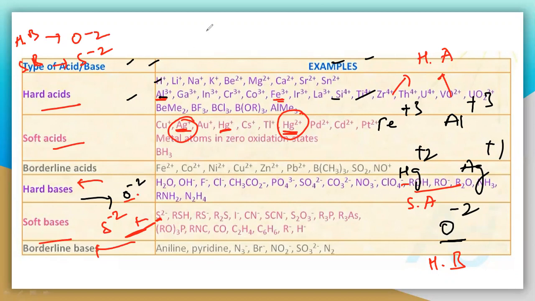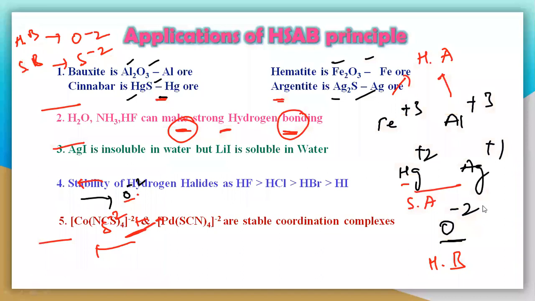Listen once again. Aluminum is a hard acid, and this iron is also a hard acid. So both are hard acids, and this oxygen is a hard base. Hence they react with each other. But what about cinnabar, that is Hg, which is a soft acid, and sulfur, which is a soft base? And you can think Ag is a soft acid, and this sulfur is also a soft base.